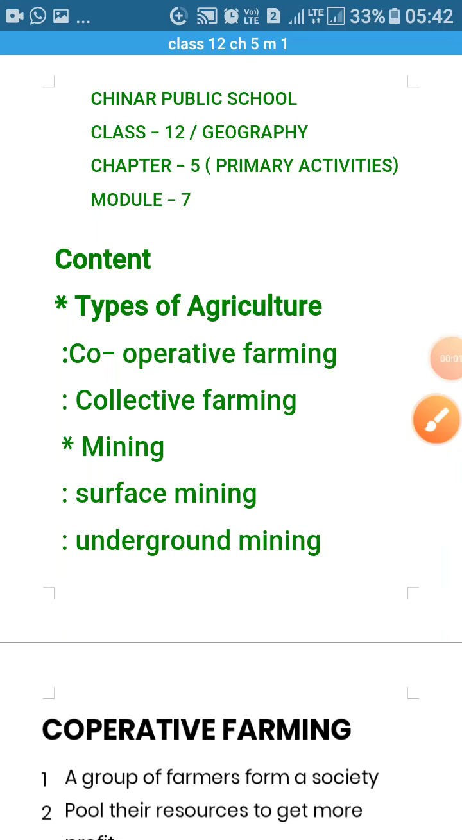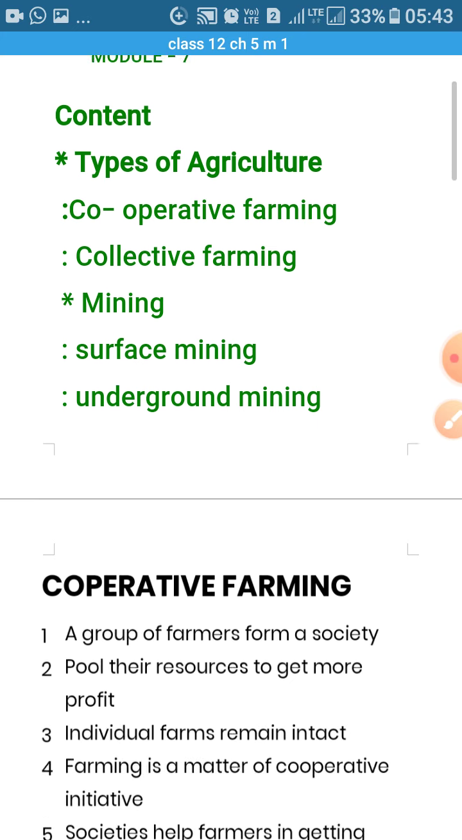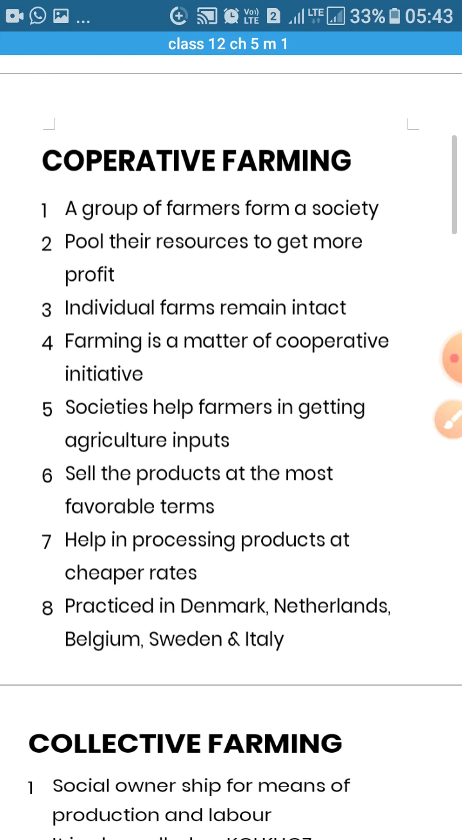Hello everyone, this is class 12, chapter 5, primary activity, and this is module 7 of this chapter. In this module, we will discuss types of farming, cooperative farming and collective farming, and another primary activity, that is mining. There are two kinds of mining, surface mining and underground mining. So let's start with cooperative farming.